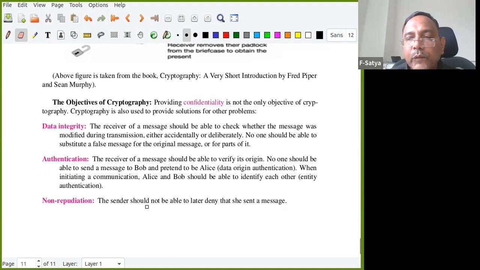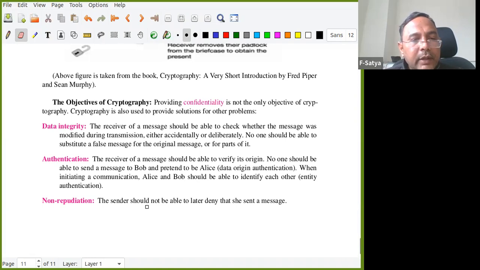Okay, authentication, next one. The receiver of the message should be able to verify its origin. No one should be able to send a message to Bob and pretend that it is from Alice. Somebody says that tomorrow is a holiday. Do you believe it? You believe it when it comes from the director or your HOD, right? There should be some signature or something. So this is called authentication.